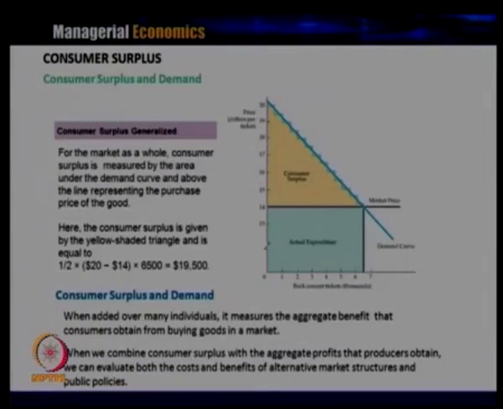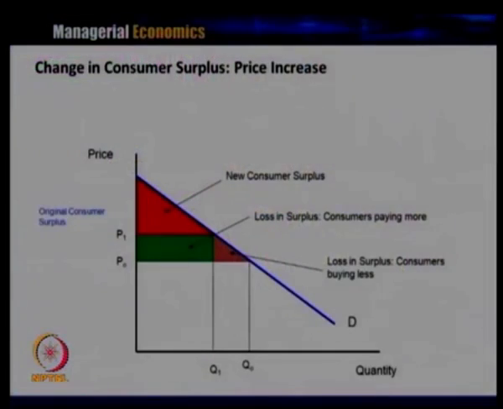So, consumer surplus is nothing but the difference between what the consumer is actually paying and what he is willing to pay for the product. The consumer surplus changes when there is an increase in the market price, and the loss in the surplus has two parts. One goes directly to the producer account in terms of increase in revenue, and the second is the deadweight loss, because it neither goes to the producer, as it is not getting sold, nor to the consumer, because the consumer is also not paying the price.